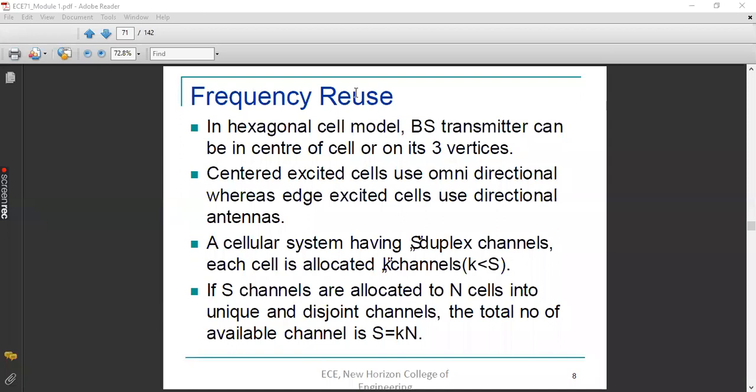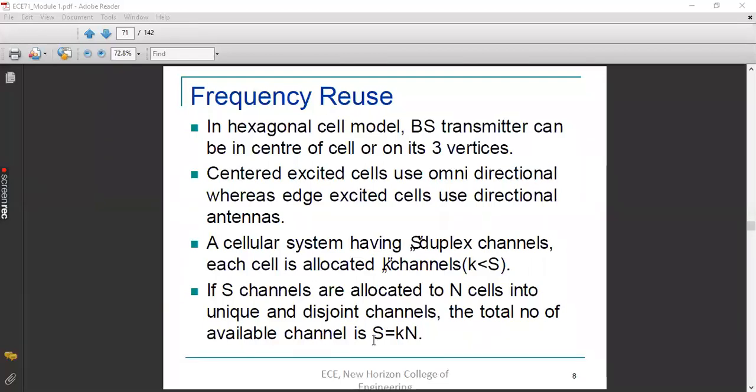So we have capital S number of channels, and N is your cluster size. And what do you mean by K? K is the channels associated with a single cell. So totally there are N number of cells in one cluster. The relation between S, K and N will be S is equal to K into N. Any doubts with respect to this equation?